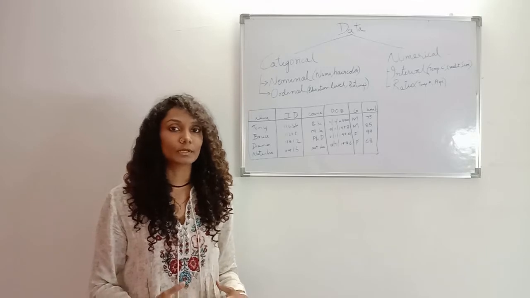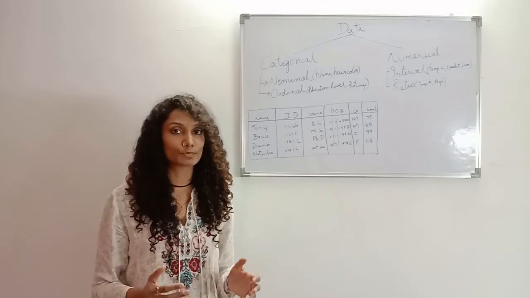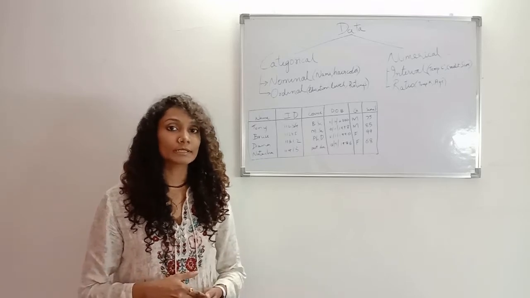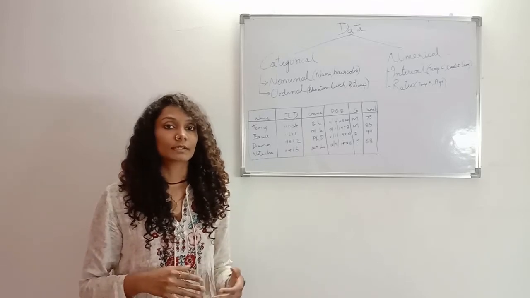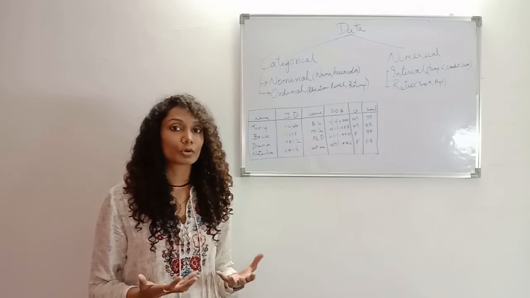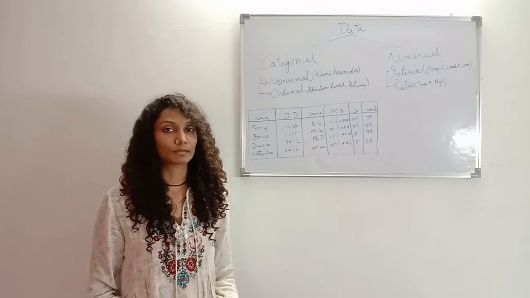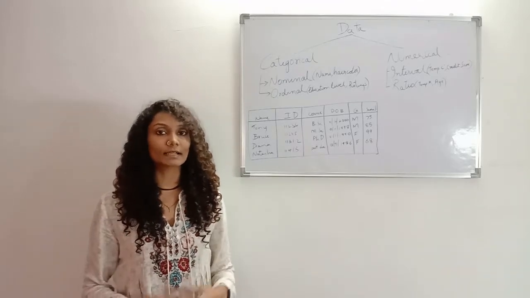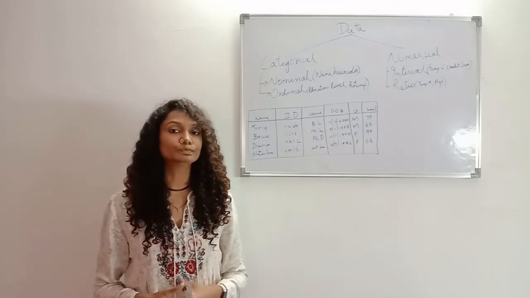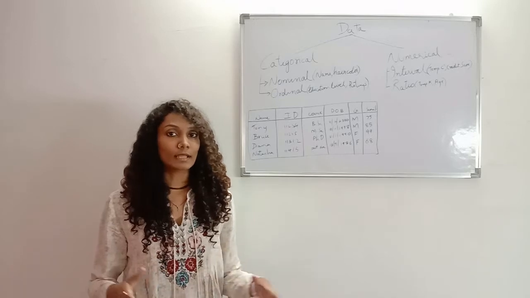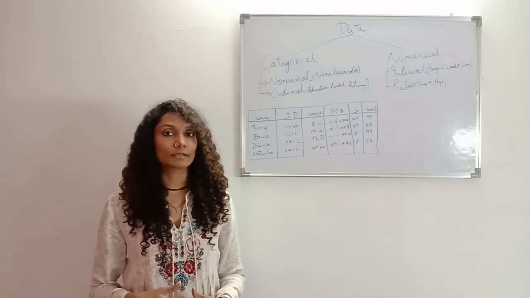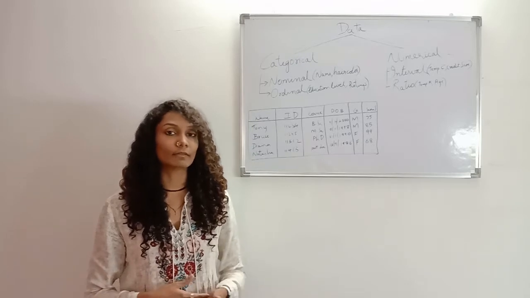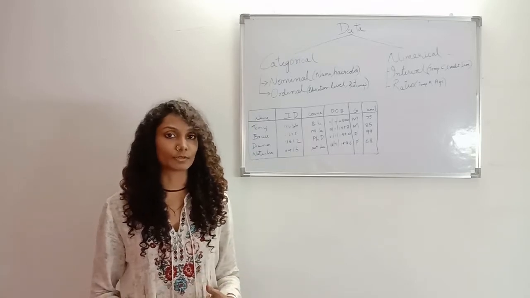So data that can be divided into different groups is categorical data, and numerical data is data that represents the quantity of something like weight, height, etc. Categorical data is again divided into nominal and ordinal, and numerical data is divided into interval and ratio. So let's look at each one of them.